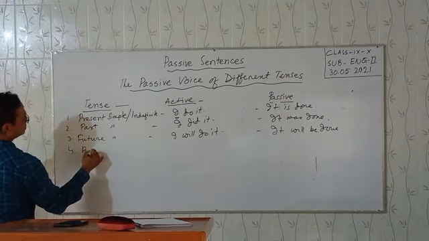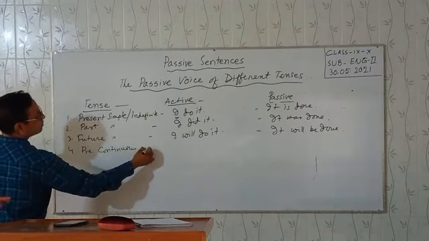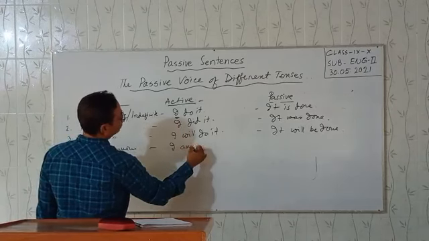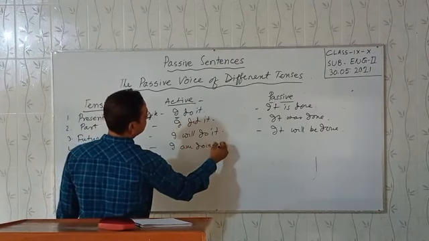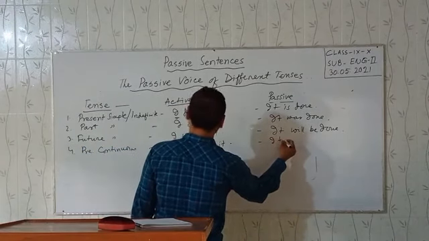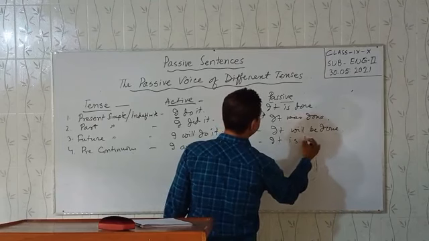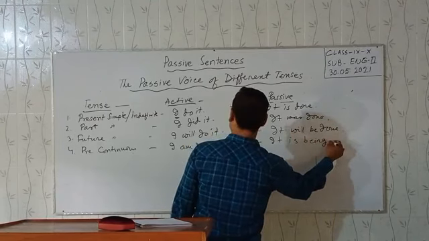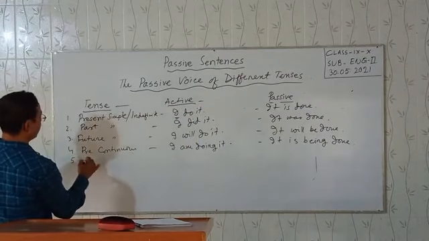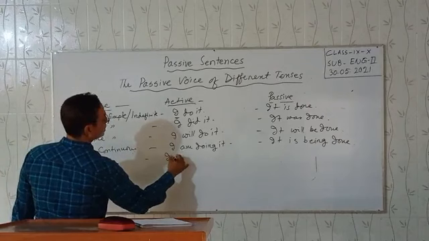Present continuous, or present progressive. I am doing it. It is being done. Number 5, past continuous. I was doing it.